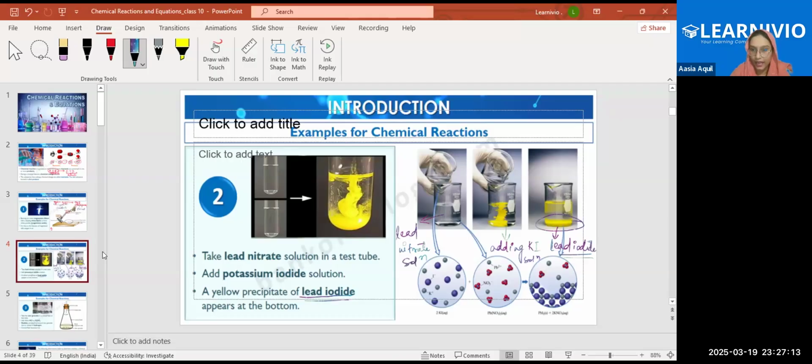Like this, lead iodide. So in the chemical reaction you will write a down arrow for the precipitate of lead iodide. And for gas, you will write an up arrow. Whenever there is formation of a gas in a chemical reaction, like H2, you write an upward arrow in brackets. It shows that H2 is in gas form. Okay, bachche? Okay, Umair.